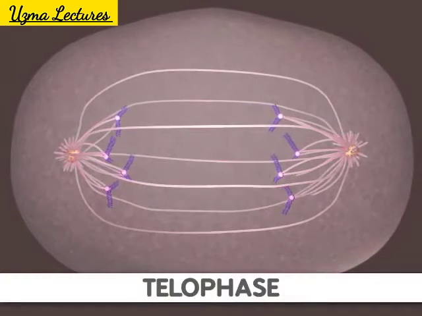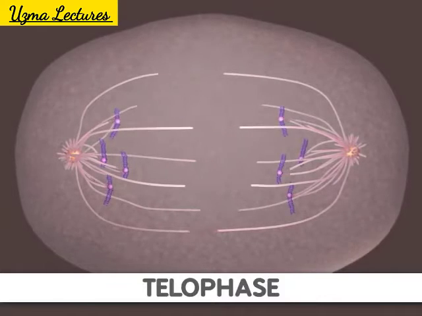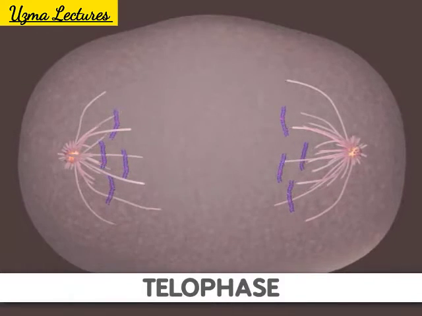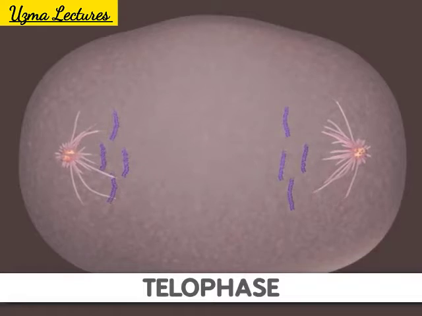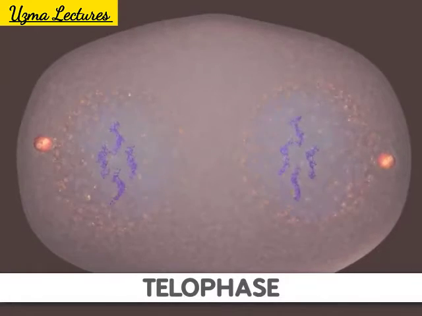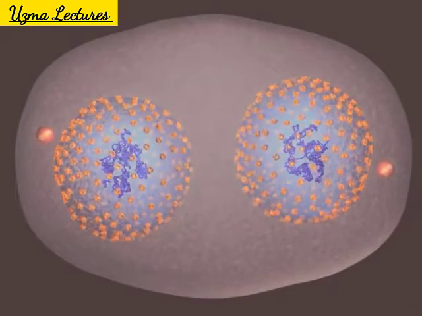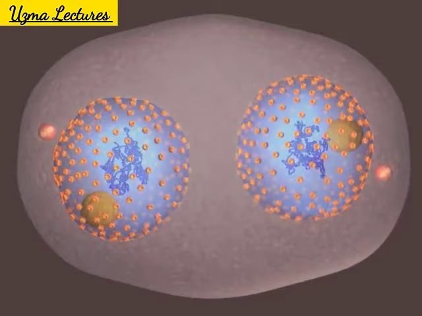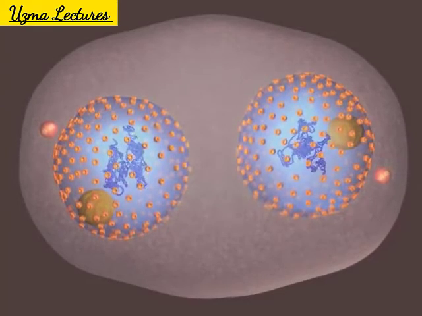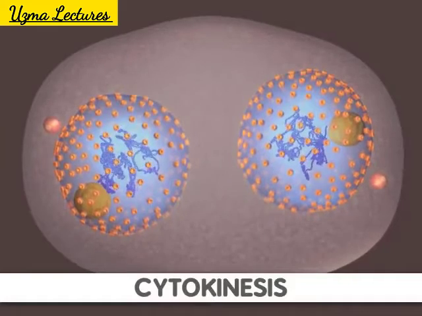Telophase is the final stage of mitosis. It is here that the components of the new cells begin to appear. At this point, the spindle fibers are broken up. A new nuclear membrane surrounds the chromosomes at each end of the cell. The chromosomes uncoil and return to an uncondensed state. Mitosis is now completed. The formation of the two cells is all that remains.